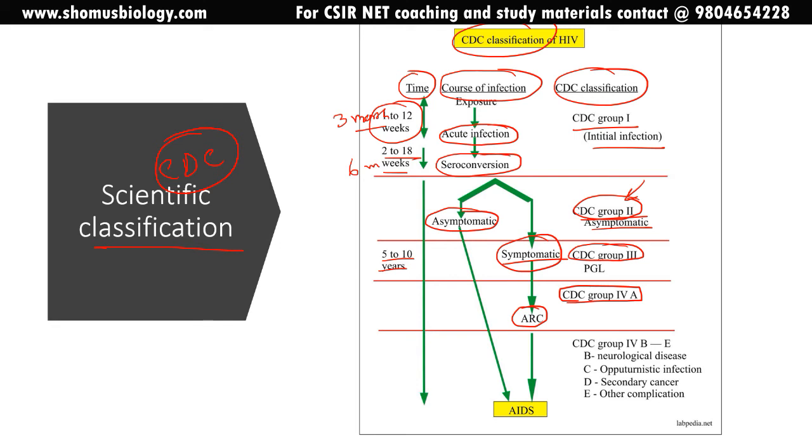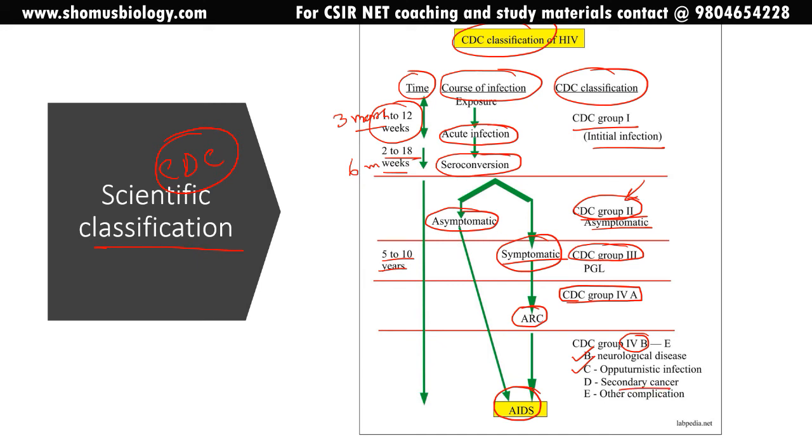And then finally that ARC will convert into AIDS disease. We call it CDC group 4B, C, D, E, depending upon the type of disease it causes. If neurological disease is caused, we call it CDC 4B type. If opportunistic infections are being seen in the infected patients, we call it CDC group 4C.